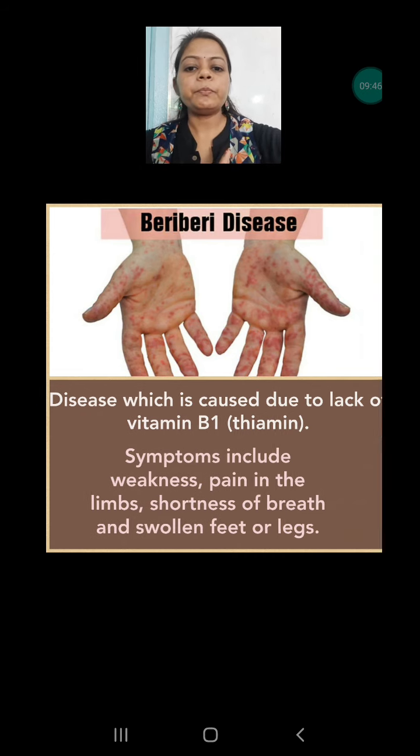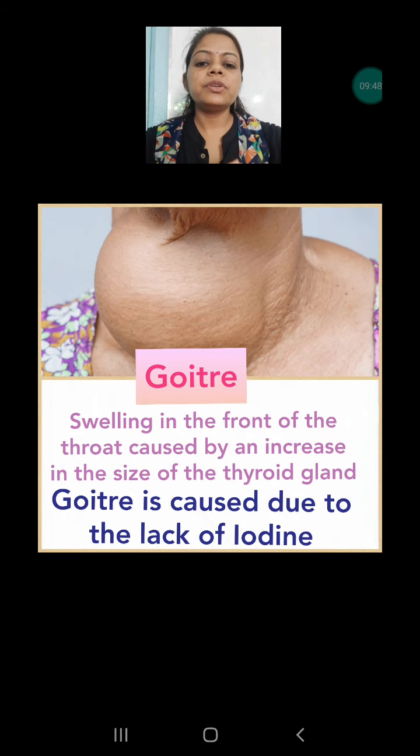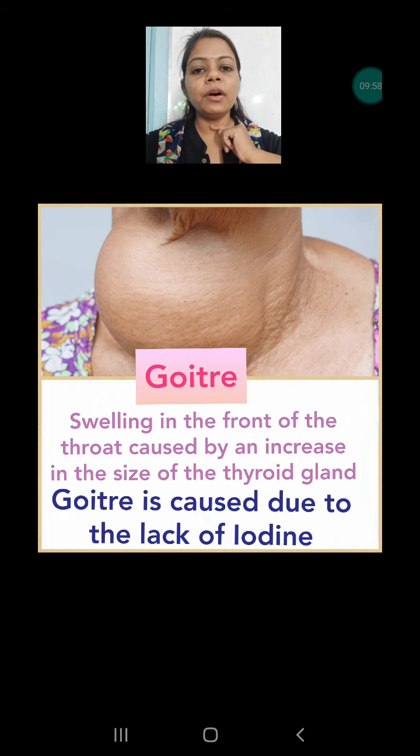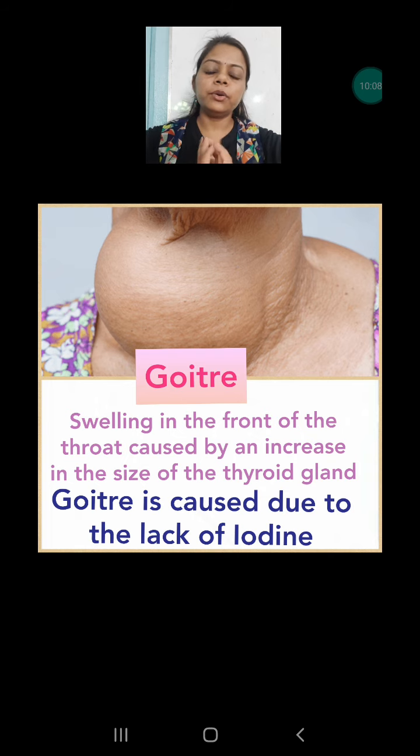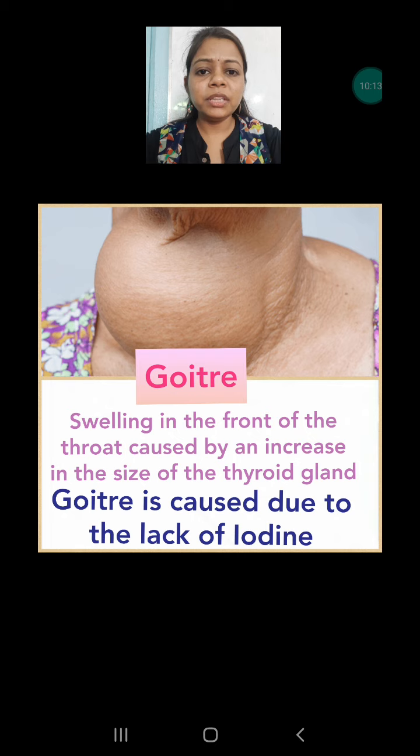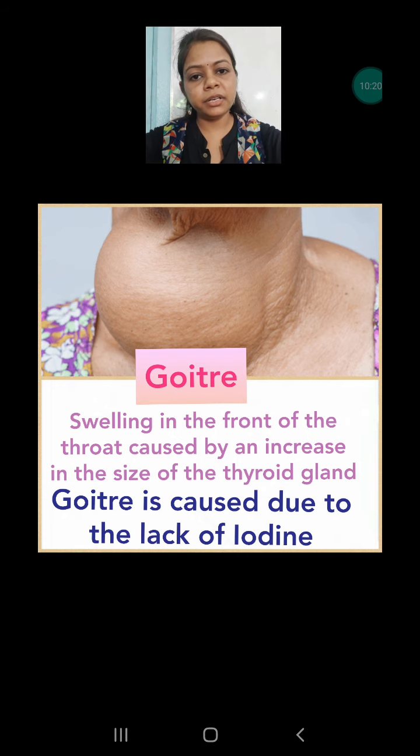Now next we are going to discuss is goiter. The goiter is, we can say, swelling of the neck. Okay, one gland is present just below our vocal cord, that is the thyroid gland. The thyroid gland secretes hormones, okay, and due to that our thyroid level is good in our body. But actually thyroid is not a disease, we cannot say it is a disease, but it is known as a disease. Thyroid is actually the gland which is present in our neck.